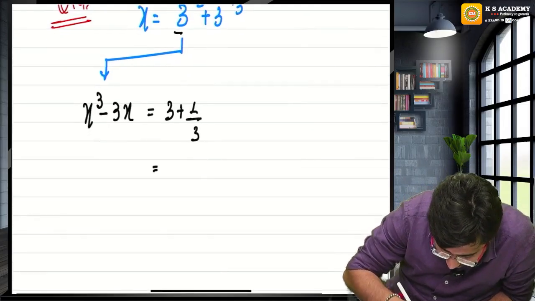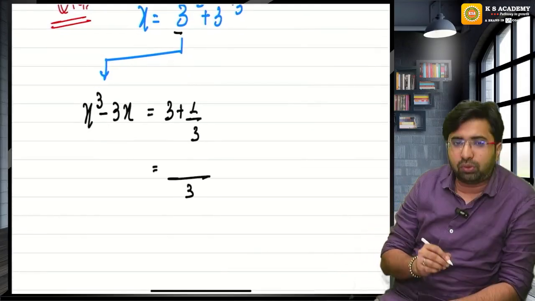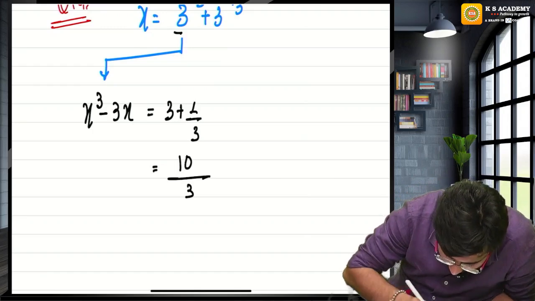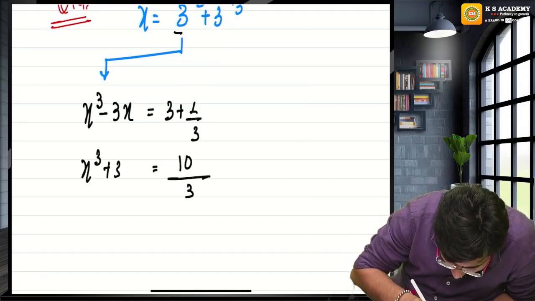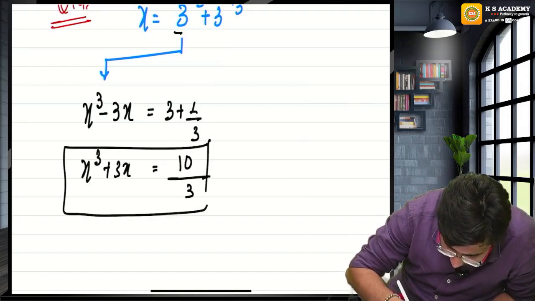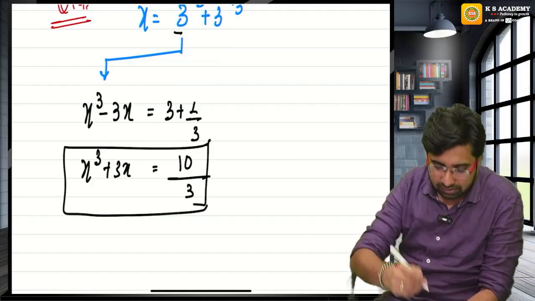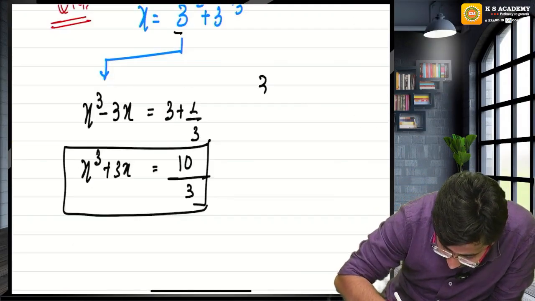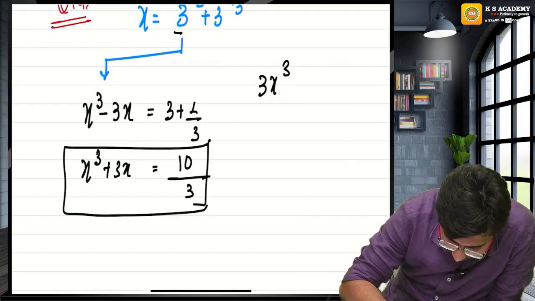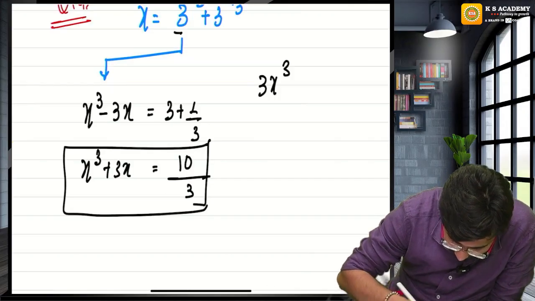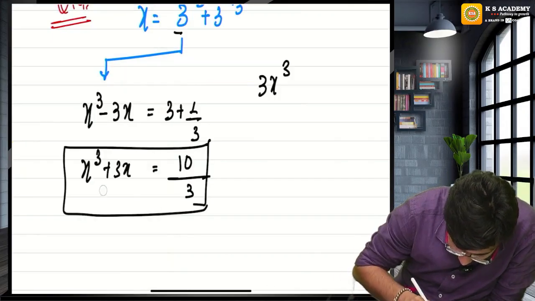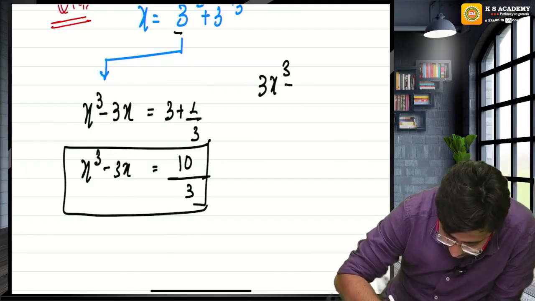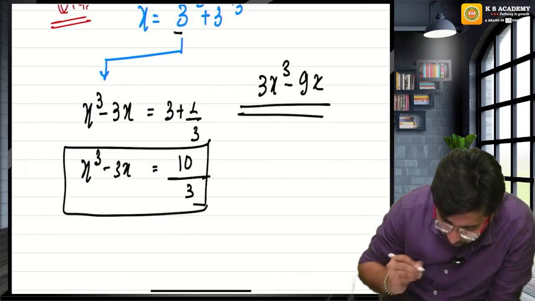Let's solve it. Take the LCM, 3 cross multiply 3 into 3, 9 plus 1, that is 10 by 3. So x cube minus 3x is 10 by 3. But the twist is, I am not asking x cube minus 3x. I am asking 3x cube minus 9x. And what have you calculated? You have calculated x cube minus 3x.